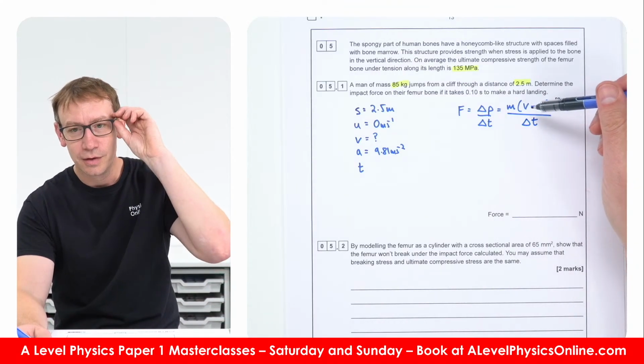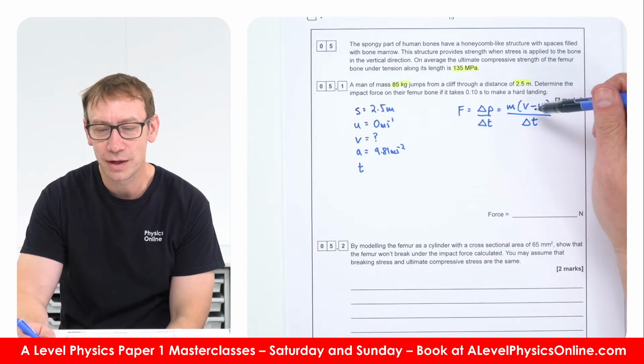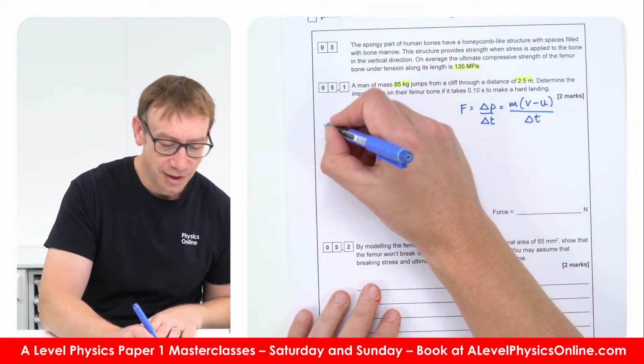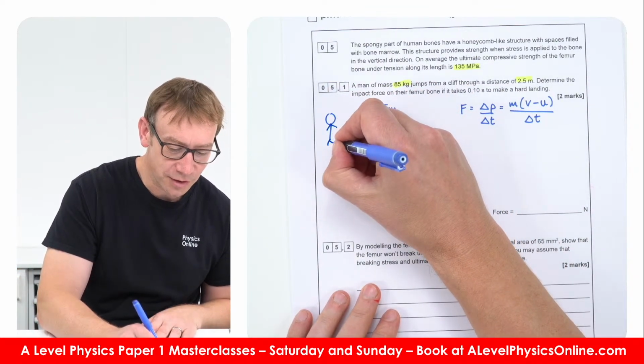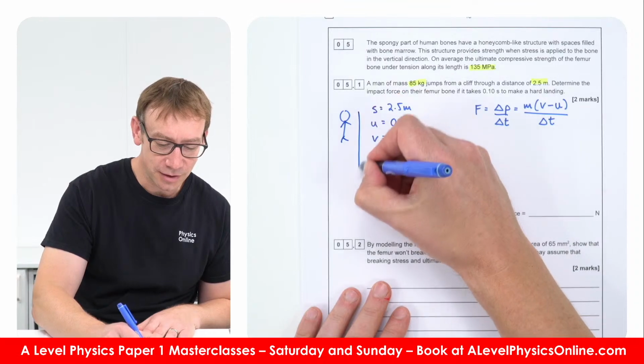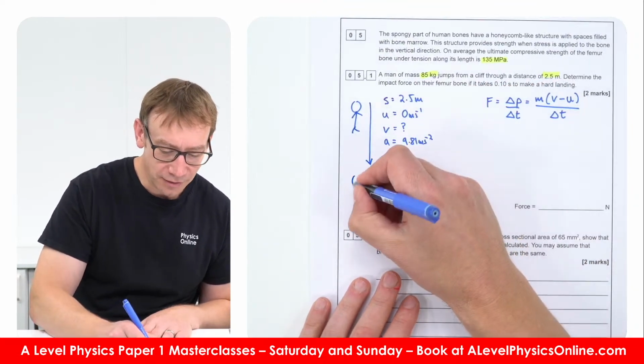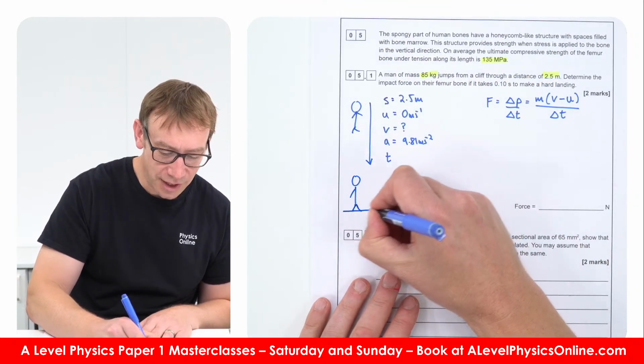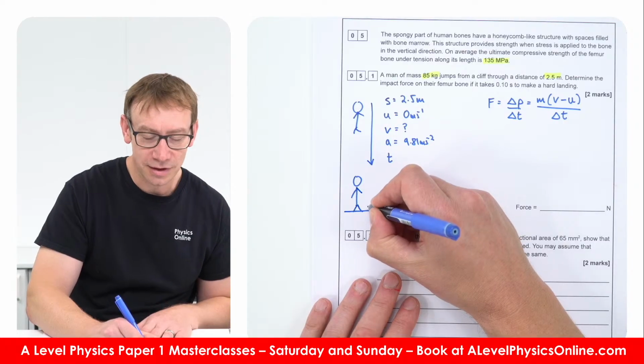In order to work this out, we need to know how quickly they impact the ground. So basically, we've got a person, and there are two parts to the journey. The first part is as they're falling, and then the second part is once they've actually hit the ground and they're then decelerating.